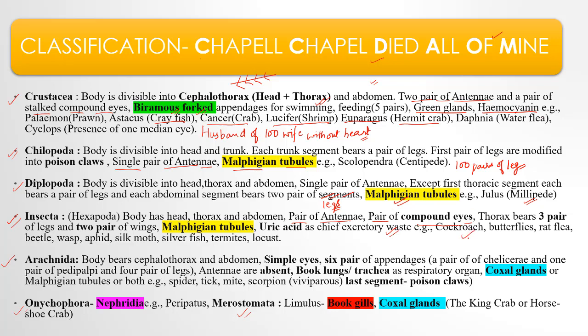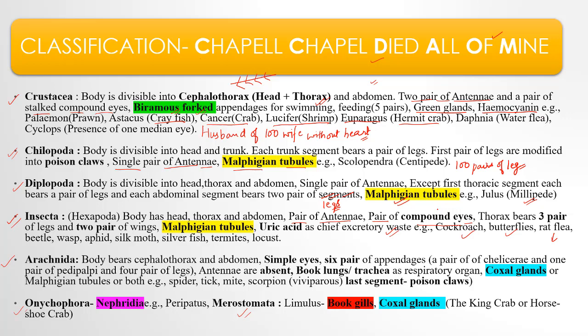Examples are cockroach, butterfly, rat flea. Rat flea is the cause of bubonic plague. Then beetle, wasp, aphid, silk moth, silverfish, and then termites and locusts. They all belong to class Insecta.